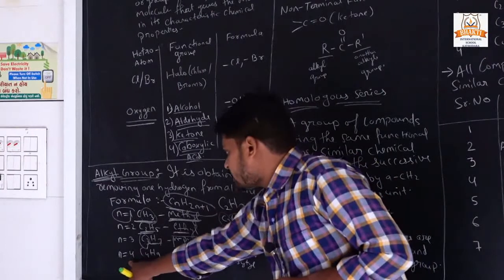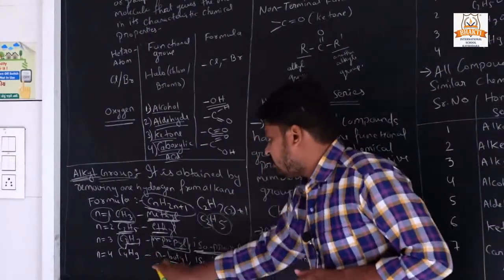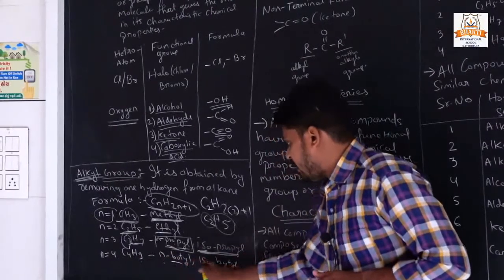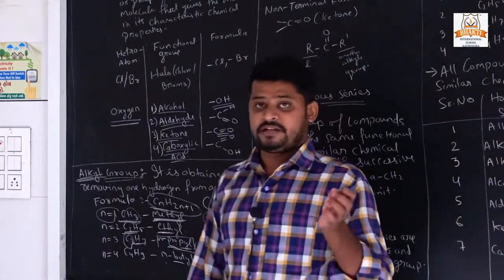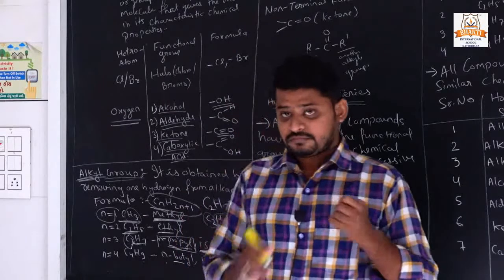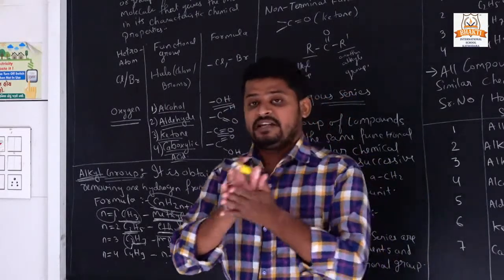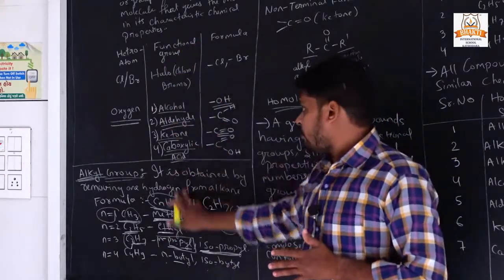Same here. The number of carbon atoms is 4, so hydrogen is 9. It is also named n-butyl and isobutyl. So its names also depend on whether it is a long chain or a branched chain structure. So, did you understand this whole topic?